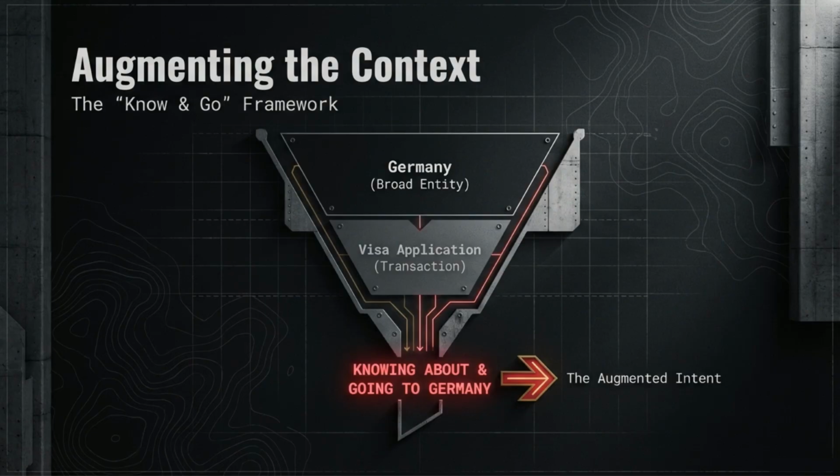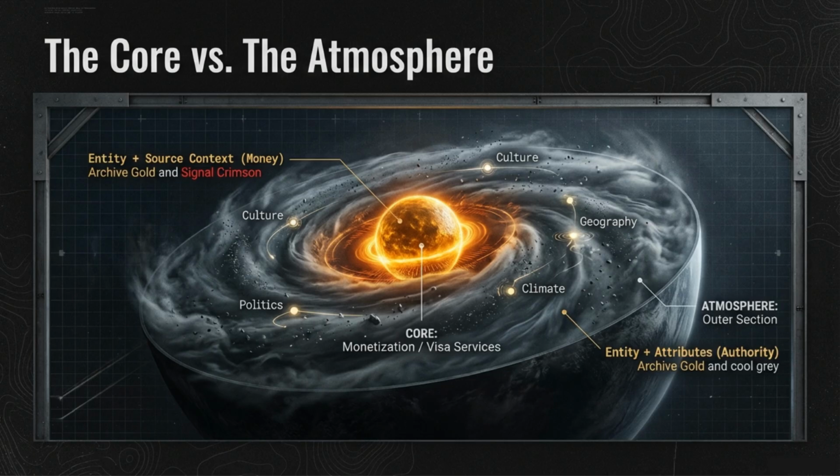We augment the context using the know and go framework. This translates a broad entity like Germany and a transaction like a Visa application into the augmented intent of knowing about and going to Germany. The core of your strategy is monetization and visa services, while the atmosphere includes culture, geography, and climate. The core is the signal, and the atmosphere provides the attributes.